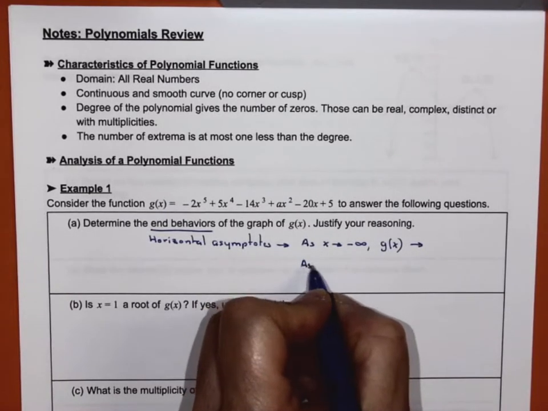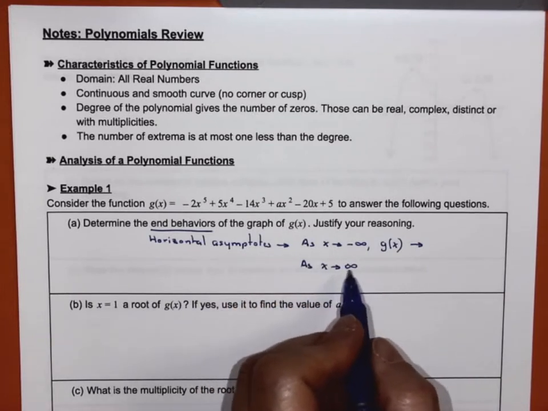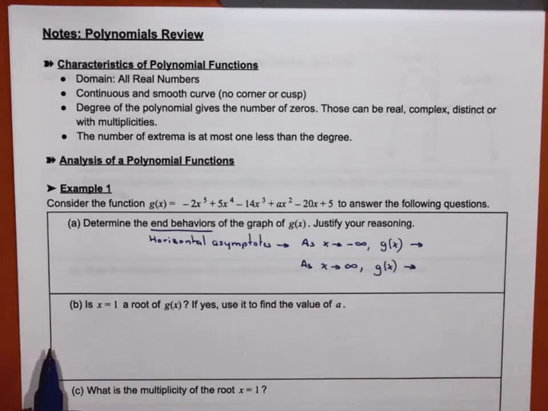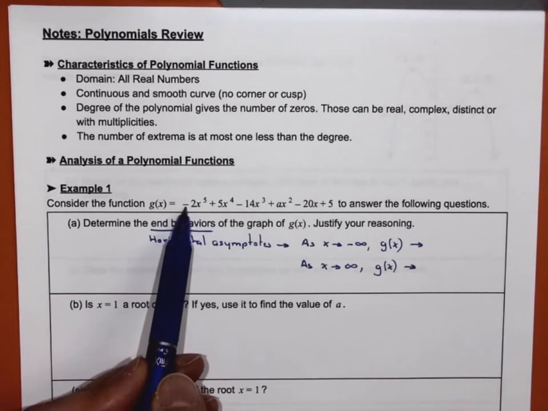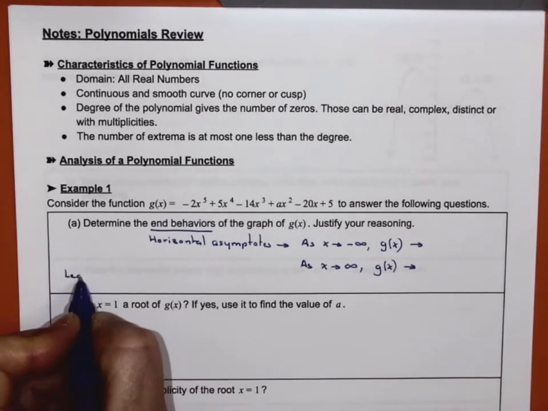And as x approaches positive infinity, that means when I go to the right side of the graph, where does my g of x go? What does it approach? The right-hand side of the graph is given to you by the leading coefficient.